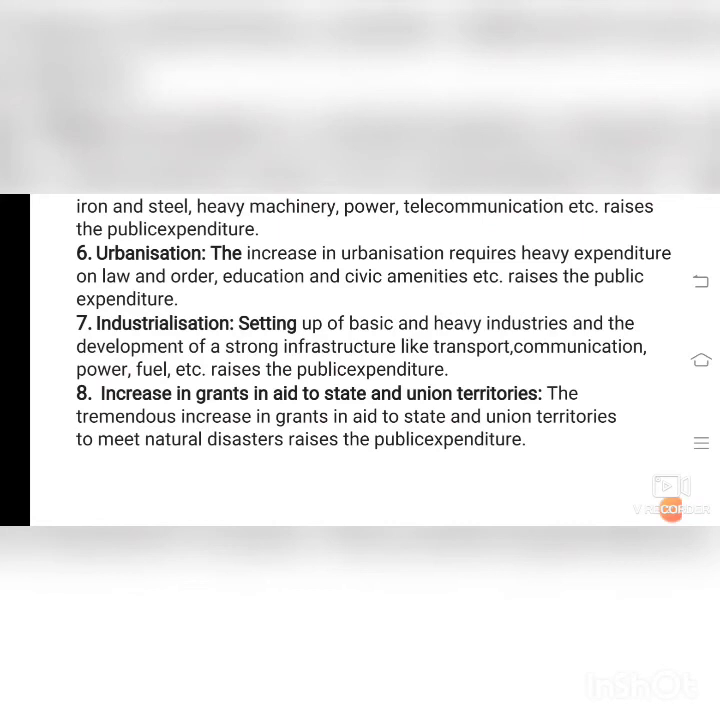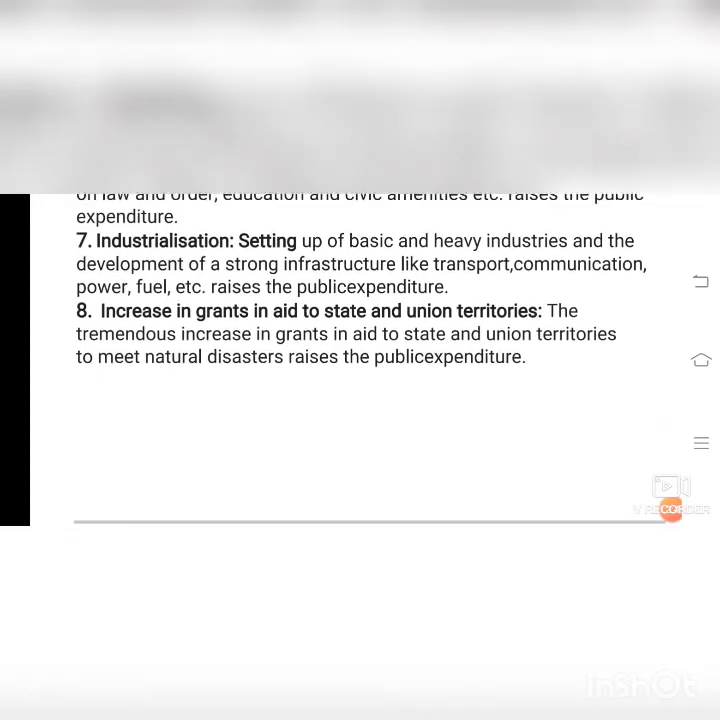That is, if there is a storm or flood, what is happening? It is an expense to the government. They have to give food, they have to save the people, they have to give medical camps to people. So all these are increase in grants in aid to state and union territories. The tremendous increase in grants, aid to state and union territories to meet natural disasters raises the public expenditures. These are the public expenditures arising by the government.